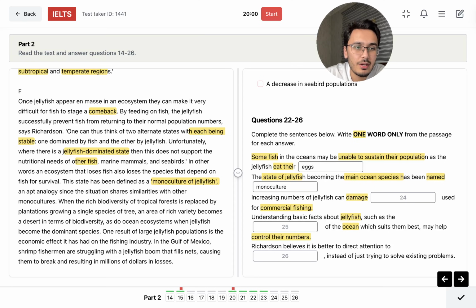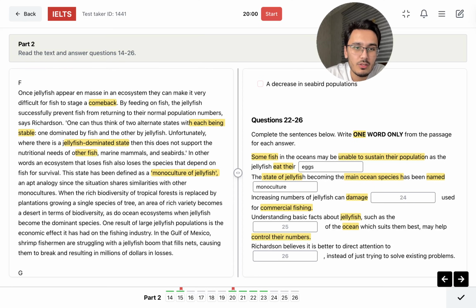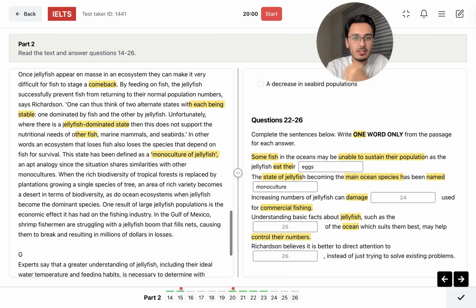All right. When the rich biodiversity of tropical forests is replaced by plantations growing a single species of tree, an area of rich variety becomes desert in terms of biodiversity. As in the ocean's ecosystems, when jellyfish become the dominant species, one result of large jellyfish populations is the economic effect it has on the fishing industry.